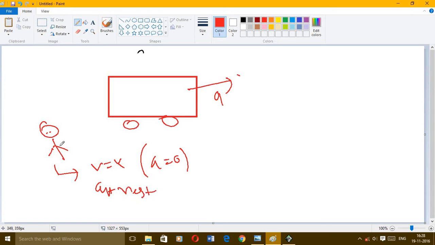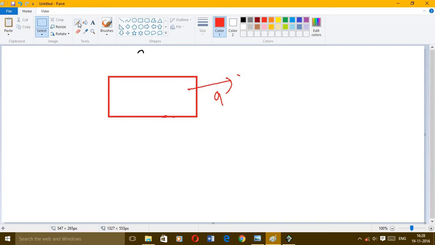Then we say the observer is in an inertial frame of reference. Now let's suppose we put this observer inside the car, so the observer is in a frame which is actually moving with an acceleration, then we call it a non-inertial frame of reference.